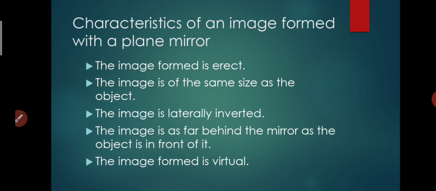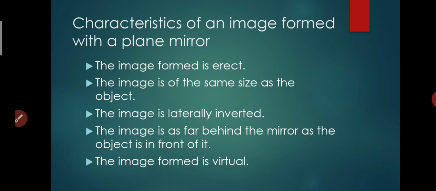Now, what are the characteristics of an image formed with a plane mirror? Students, first of all, you should know about the image. What is an image? Suppose you are standing in front of your dressing table at home. You are the real one, and the copy of yours which you see in the mirror, your face and your body, is known as your image.